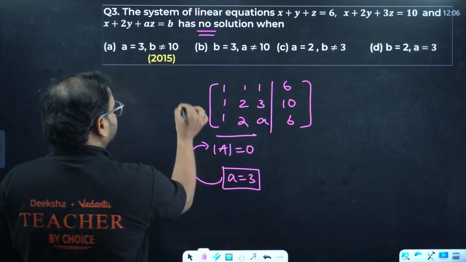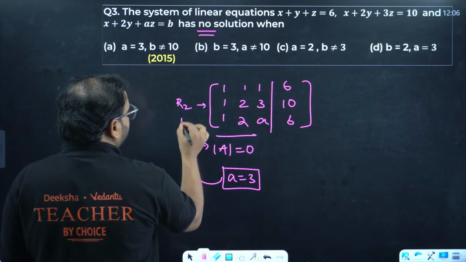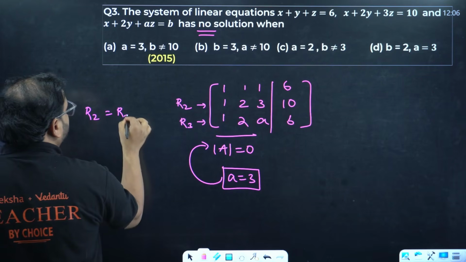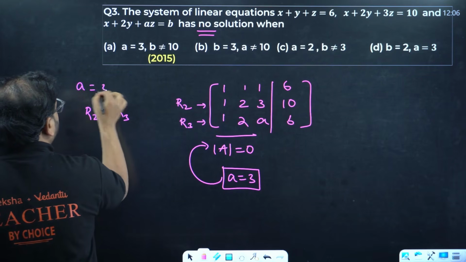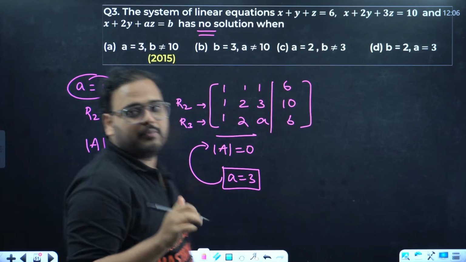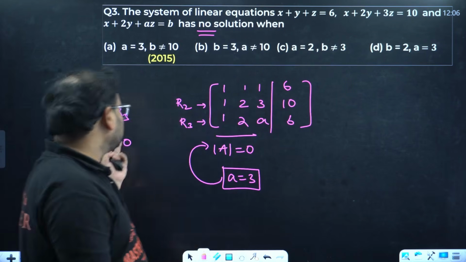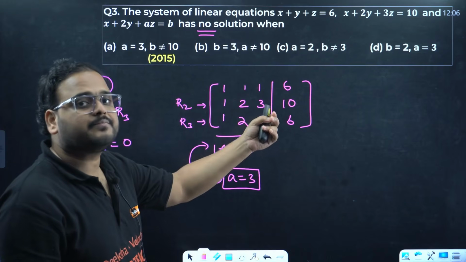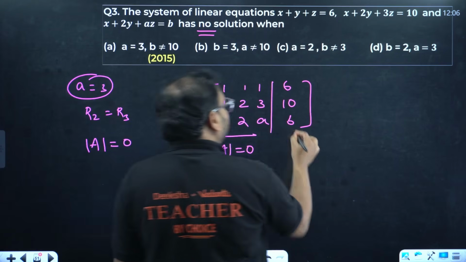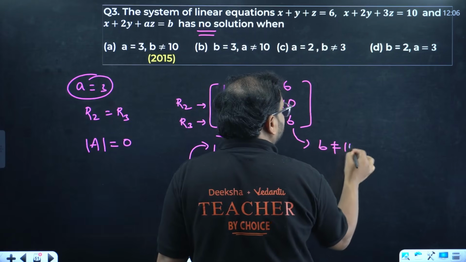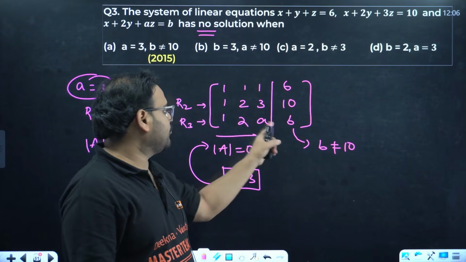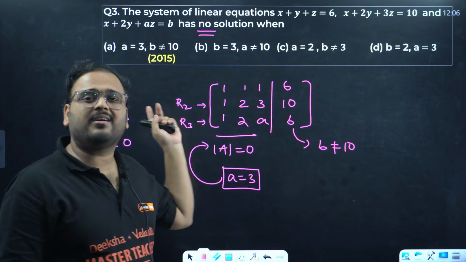So here, if I put A as 3, can you check? The R2 here and R3 here will become equal. You'll have R2 equals R3 when you put A value as 3, which means determinant of A becomes equal to 0. Because for the no solution case, we must have this 0 and of course the other one will be when you have adjoint non-zero. Then from here we're going to get B should be not equal to 10. If this is also equal to 10, what happens? Check. This will become 1, 2, 3, 10, 1, 2, 3, 10. What is it going to be? This is going to be two same lines, right?